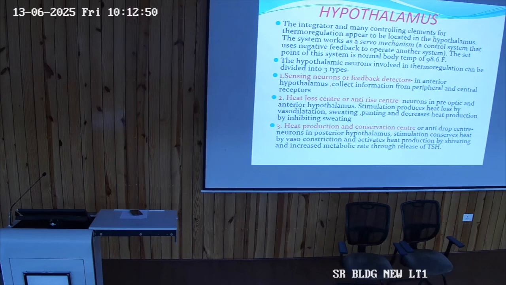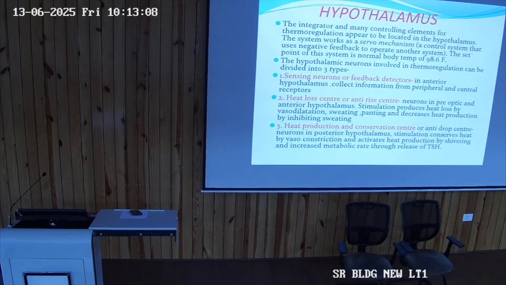And posterior hypothalamus: thermogenesis. It will be responsible for increasing the body temperature. When will the requirement for increase in body temperature come?